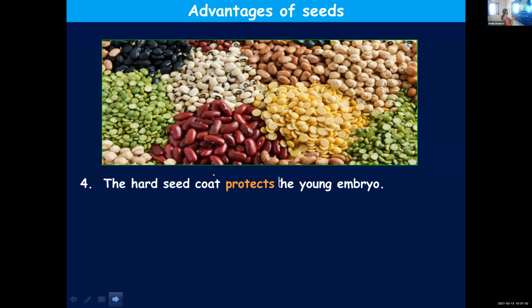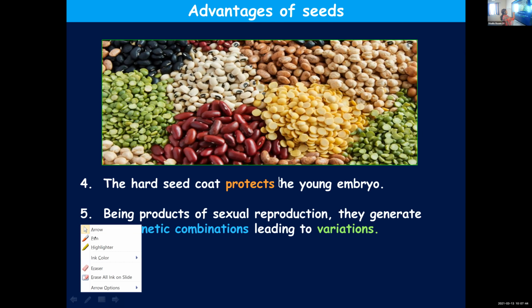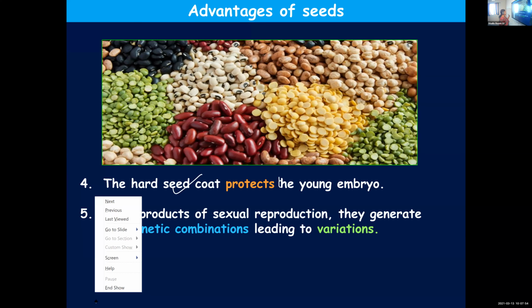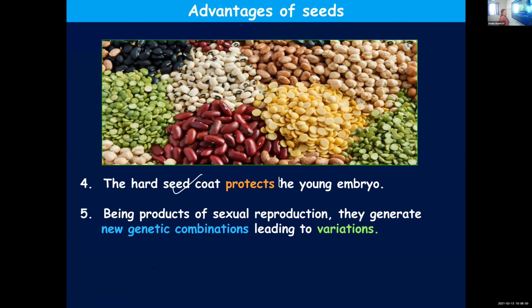Point number 5. As these are formed by sexual reproduction, they help in the formation of new combinations of characters, new genetic combinations. This will lead to variations. You know how significant variations are in evolution, in the formation of new species, all that we have learned. So this will promote new genetic combinations, leading to variations.